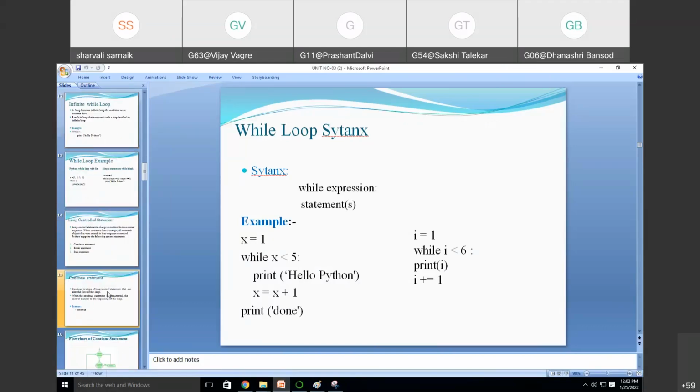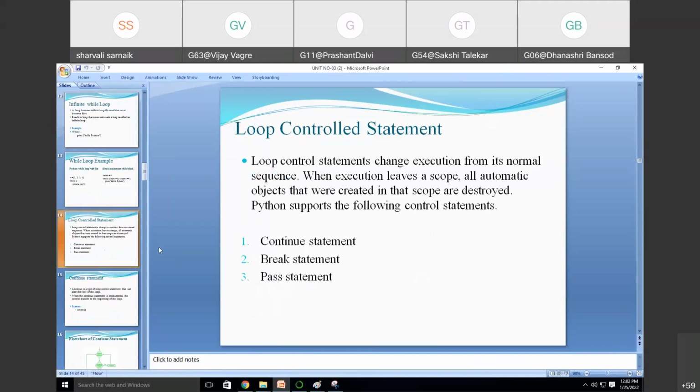Now we have some statements in this, we call it as loop control statements. Loop control means what? It will change the execution of its normal sequence. So whatever the normal execution is there, it will change it. So these are three loop control statements, that is continue, break, and pass. So we are going to see all these three now. Continue statement, break statement, and pass statement.